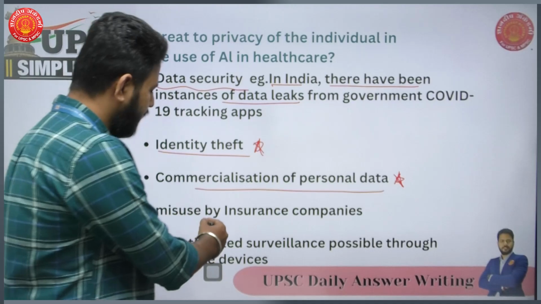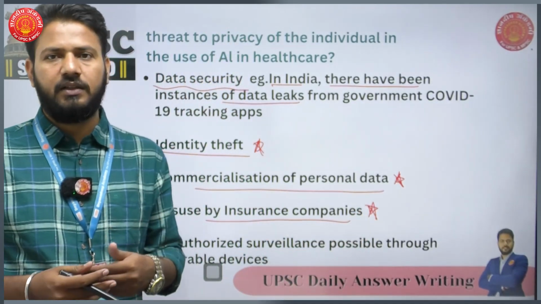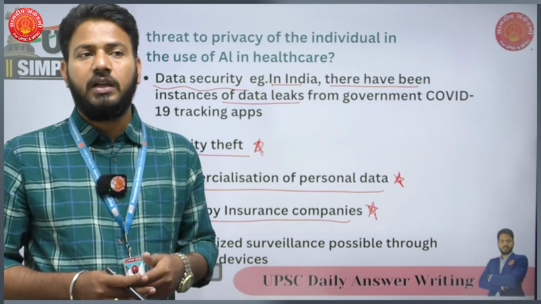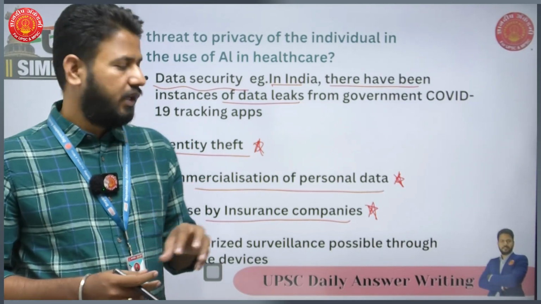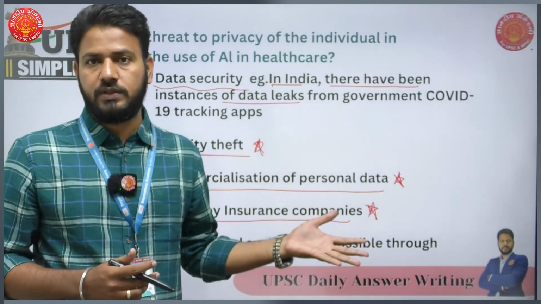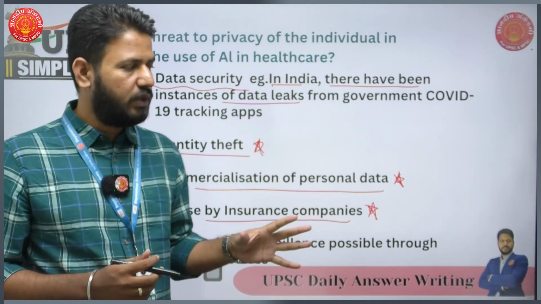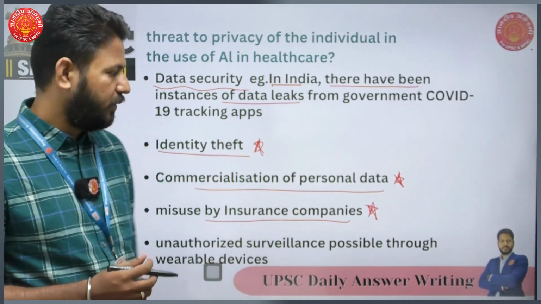Then there's misuse by insurance companies. Imagine insurance companies getting this data from AI applications. It would result in insurance companies selectively issuing insurance. That would actually breach the rights of individuals, and it is a real threat to security.